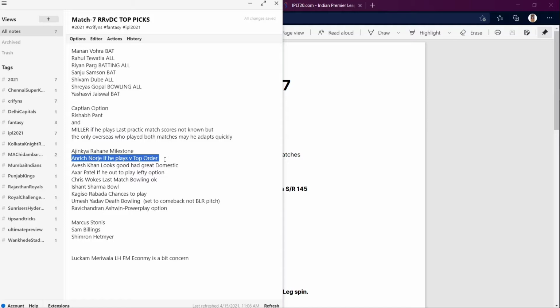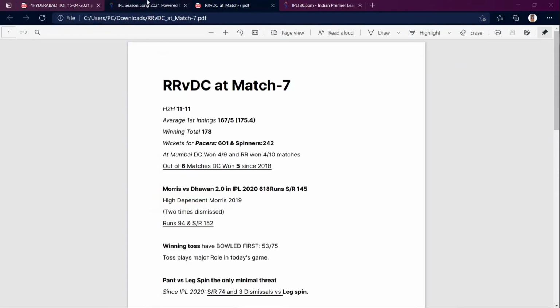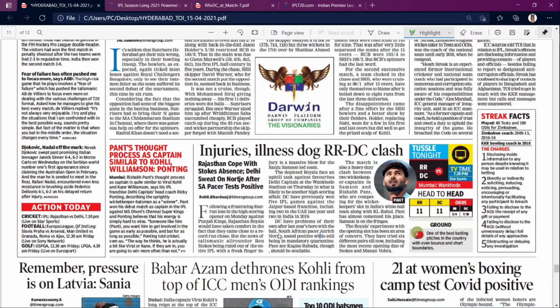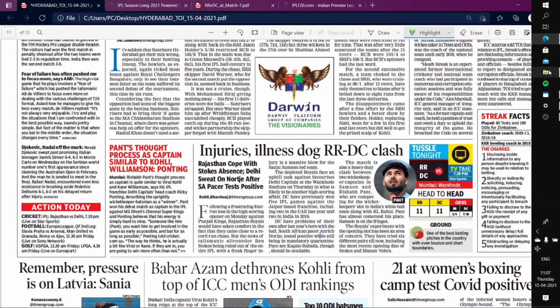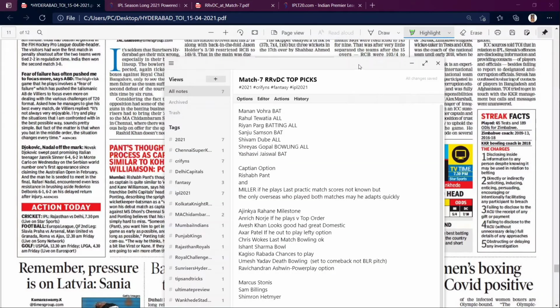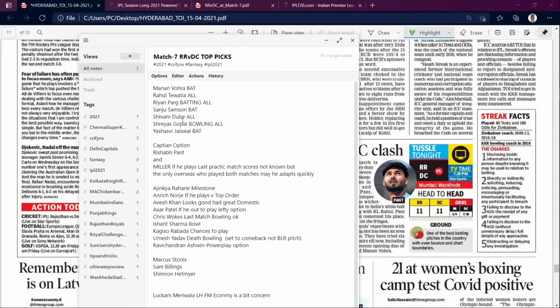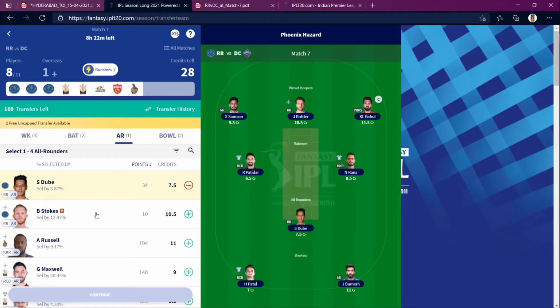Enriquez Nokia is not gonna play, as he got corona, I guess. I don't know, but the team news is he tested positive while still being in quarantine. So that's what they are saying. So I'm talking about other players who are available: Sanju, Rian, Gopal, Jaiswal, Avesh Khan. Chris Woakes is there. Rabada can play actually. So I'll just pick Woakes.